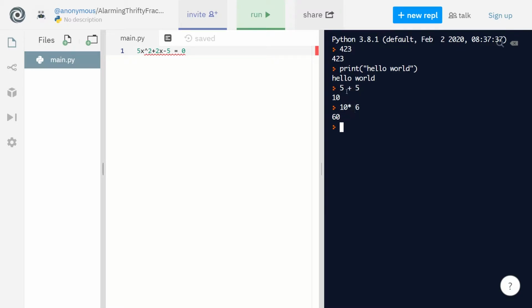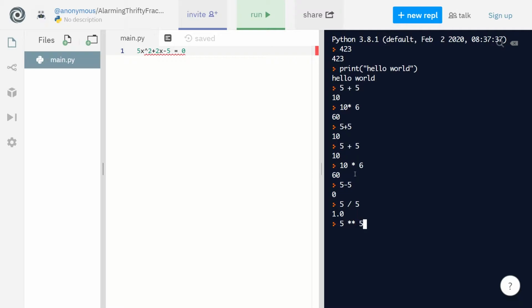For the spacing, it doesn't really matter if there's a space between the characters or no spacing, it's the same thing. But I would rather you write it like this because it's easier to read. So you can add, you can subtract, you can divide using the slash, and you can actually do powers.